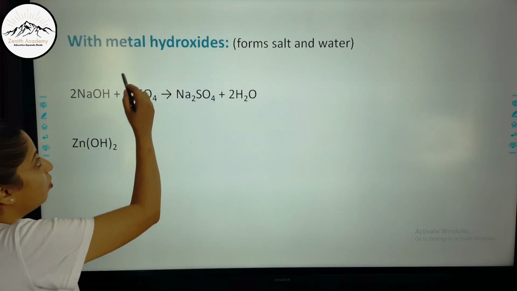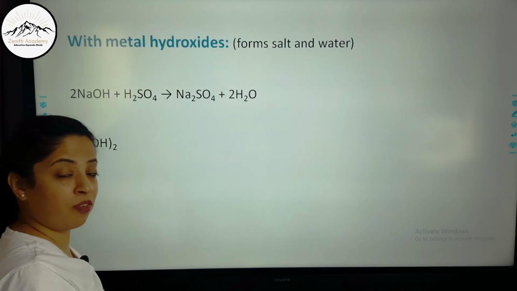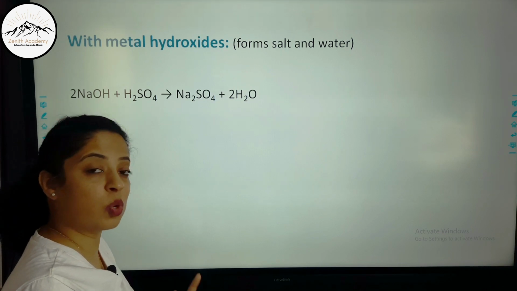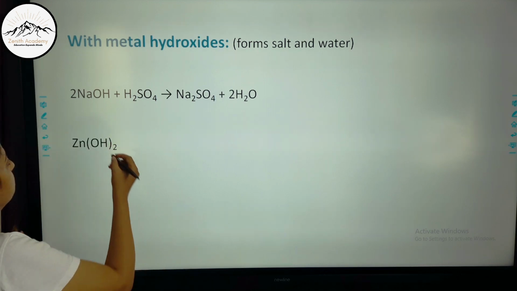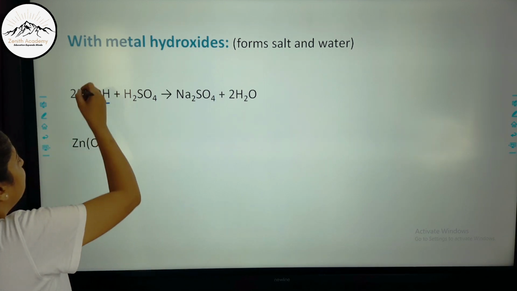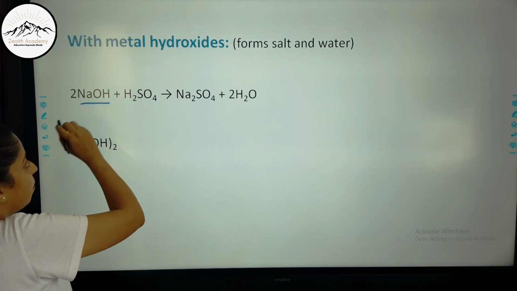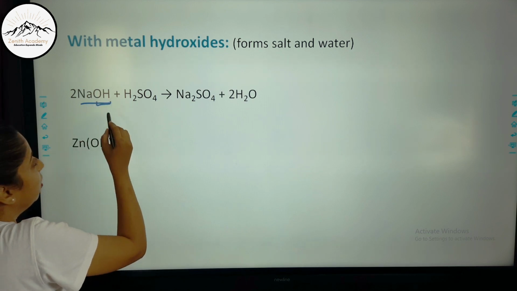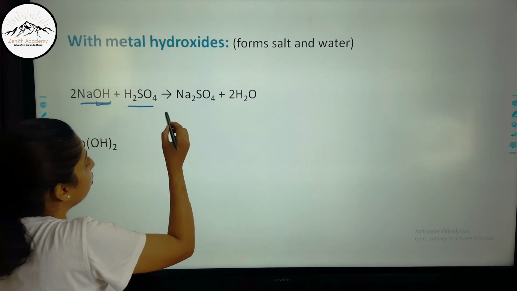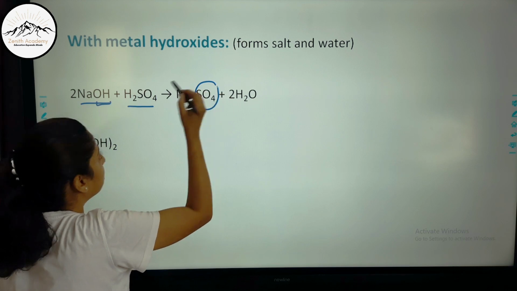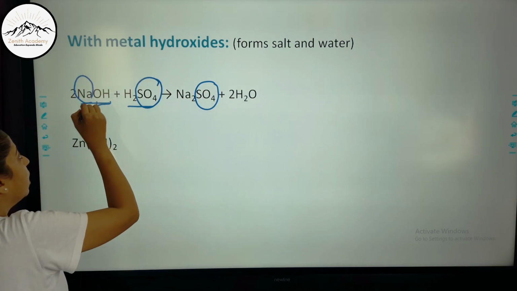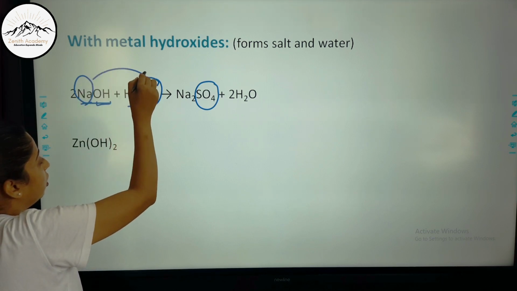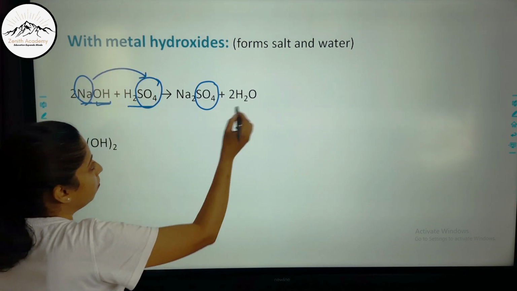Now let us see how it reacts with metal hydroxide. I have already told you metal hydroxides are also basic in nature. So base plus acid will form salt and water. So NaOH, that is sodium hydroxide, sodium is a metal, this is a metal hydroxide. When it reacts with H2SO4, it forms a sulfate salt. So this is the anion used, this will be the cation used. So Na2SO4, 2 Na, plus water.